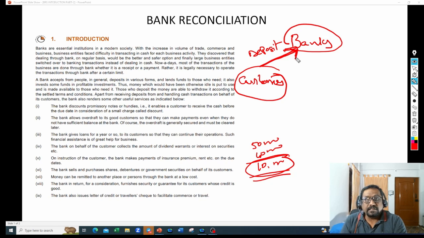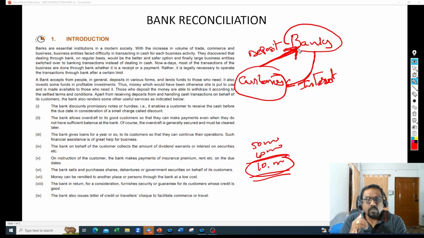What will bankers do after taking these deposits? If banks simply request and say, guys, can you please pay some deposits? Would you be interested to pay? You would be interested to pay only when there is a benefit for you, right? What is that benefit the bank is going to give? When I deposit, banks will pay interest for me. So they will pay interest on whatever deposits we made into the bank, right?